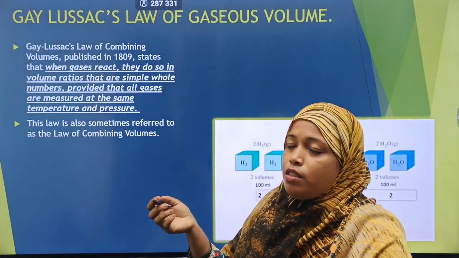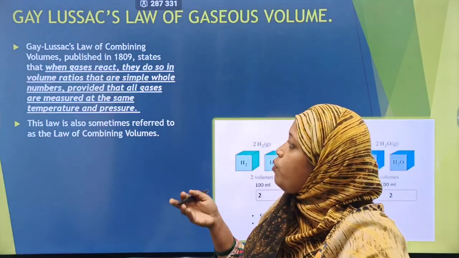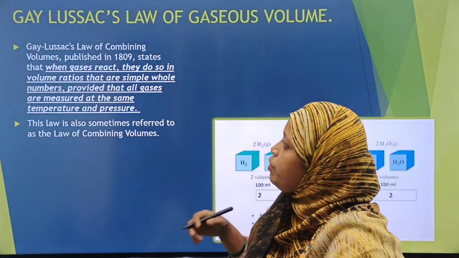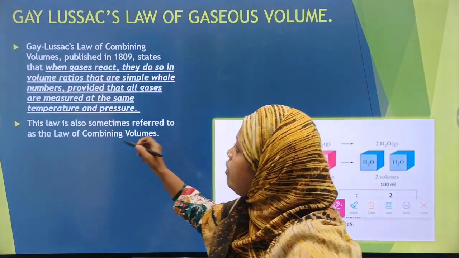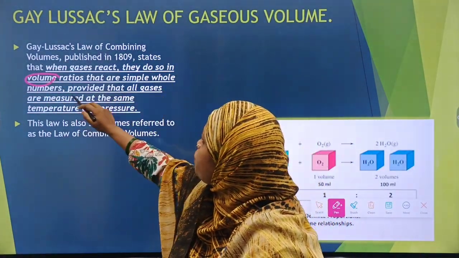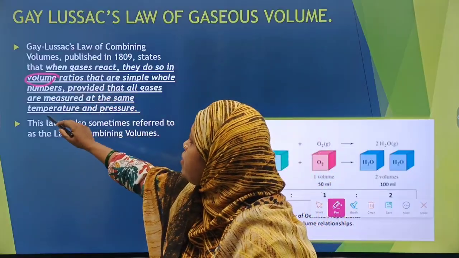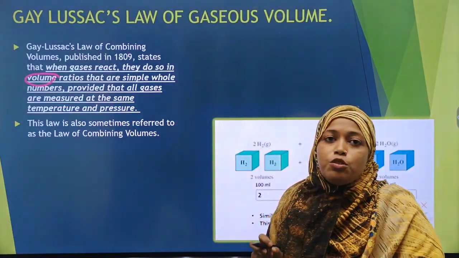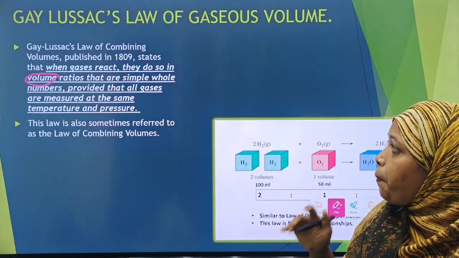Now, in the previous laws we saw, the amounts of elements were in grams, but here we are learning in volume, in simple whole numbers, provided that all gases are measured at the same temperature and pressure. This means the conditions of the gases should be similar.